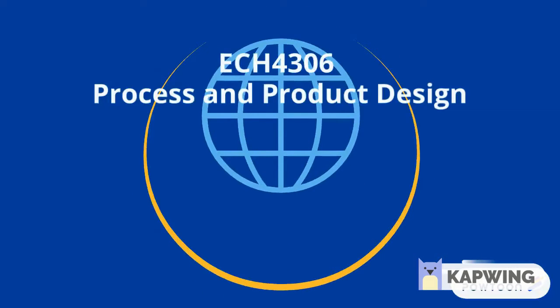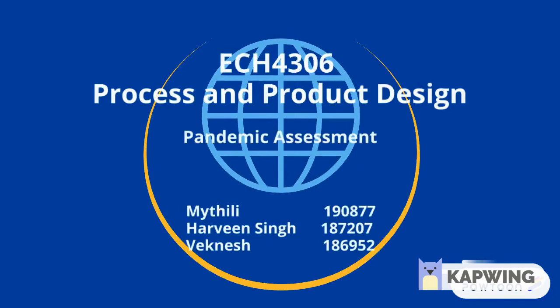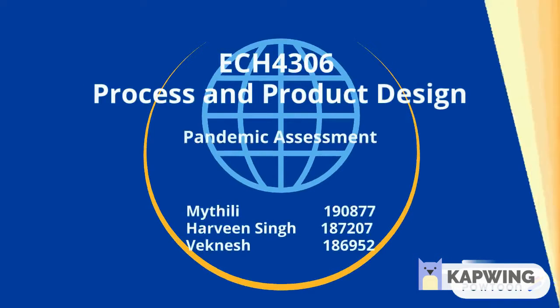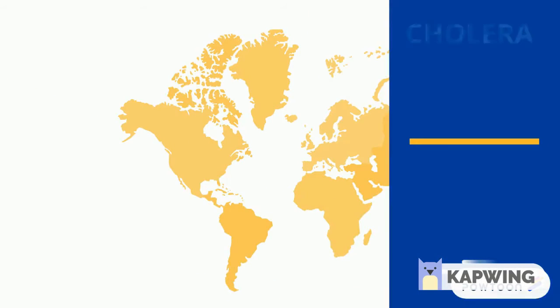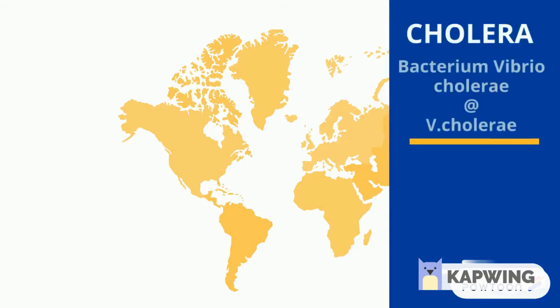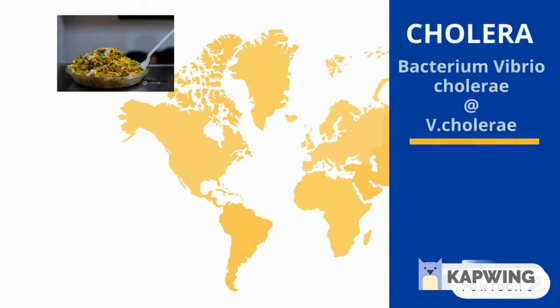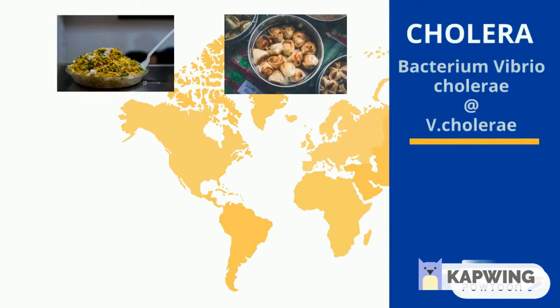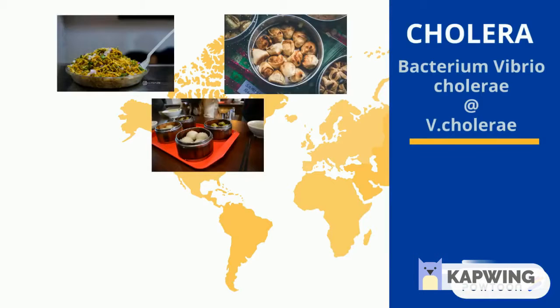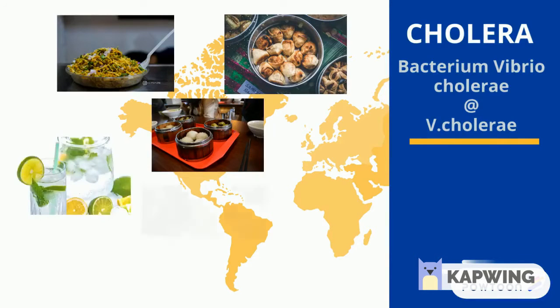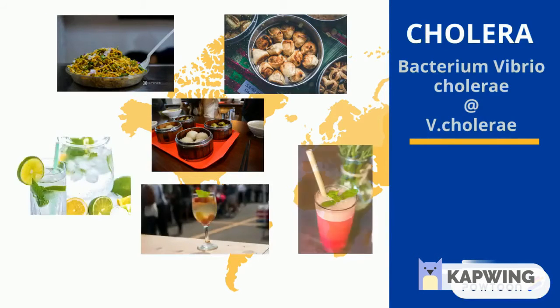ECH4306 Process and Product Design Pandemic Assessment. The pandemic issue that we've chosen is cholera. Cholera is an acute diarrheal infection caused by ingestion of food or water contaminated with the bacterium Vibrio cholerae. There are roughly 1.3 to 4 million cases and 21,000 to 143,000 deaths worldwide due to cholera.